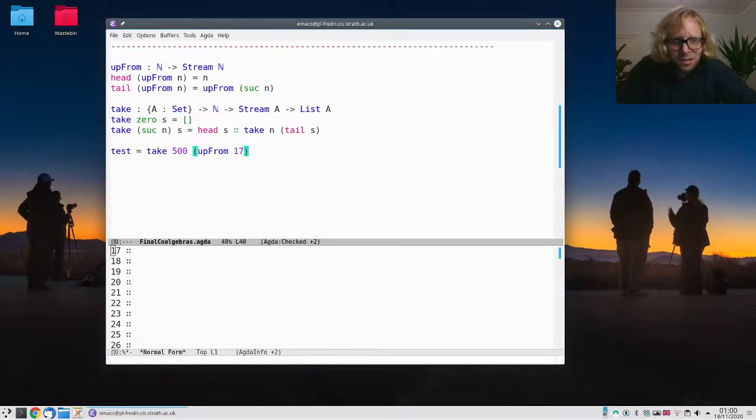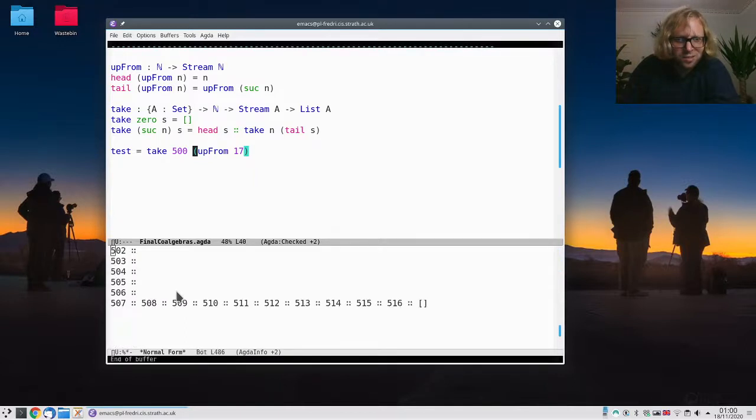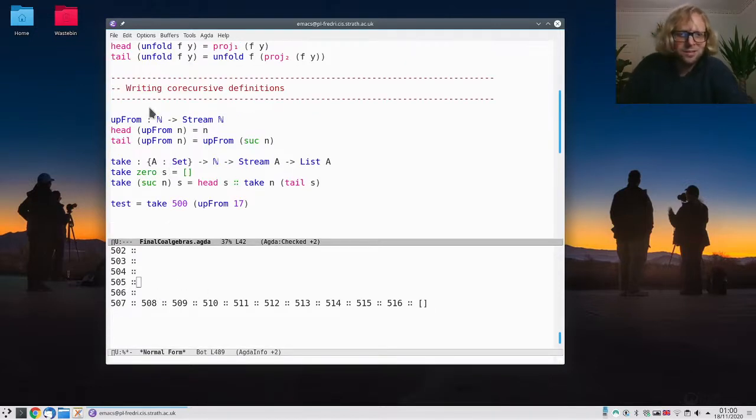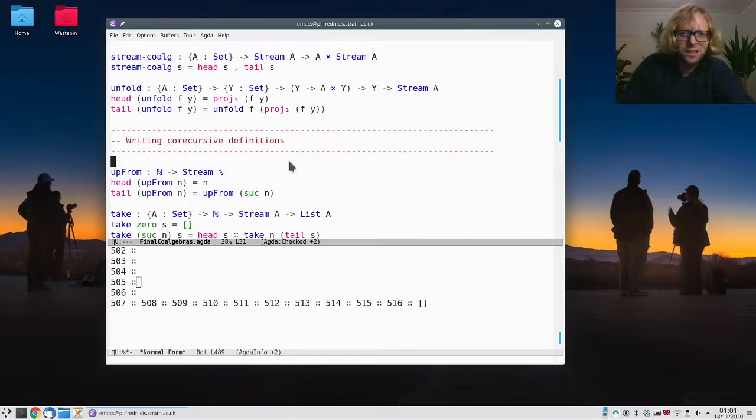If we can type, and we see that we really get this long stream of things. If we take more, we get more, so it's really infinite. Right? Okay, let's define this in another way. So here I did it with copatterns, which I think is quite intuitive.